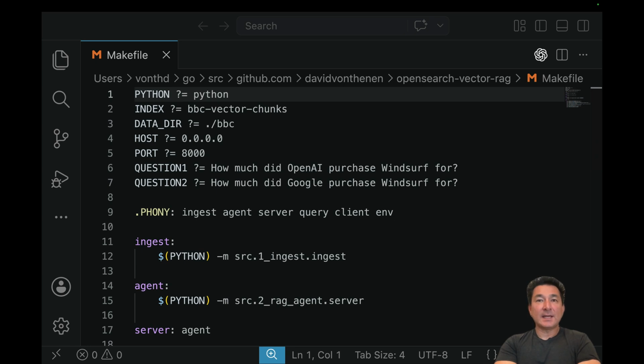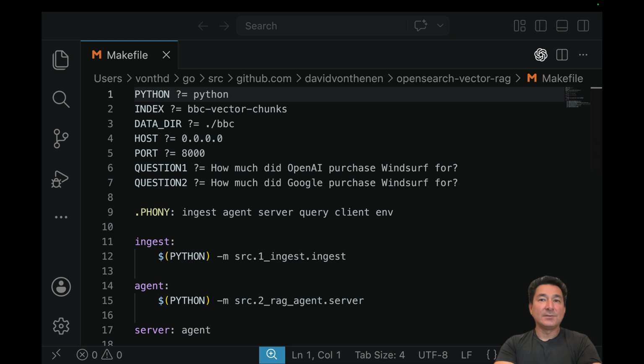So we're going to take a look at tech history through the lens of the British Broadcasting Corporation news dataset. Within this dataset, we have two news articles relating to the purchase of Windsurf. We know that OpenAI had an initial bid several months earlier, but that deal ended up falling through in favor of Google's acqui-hire for the Windsurf team.